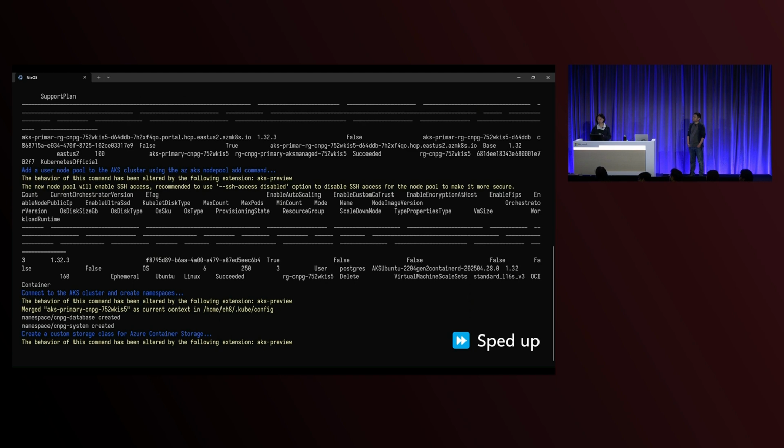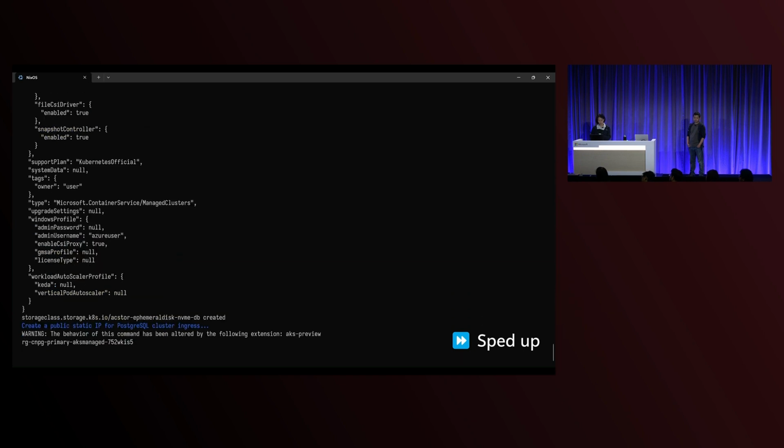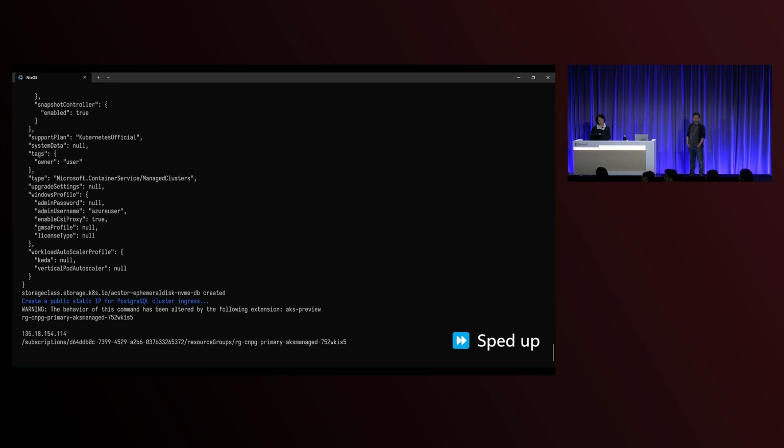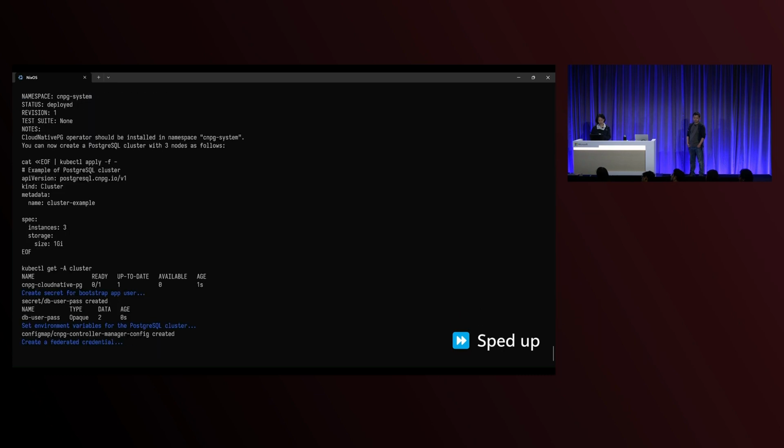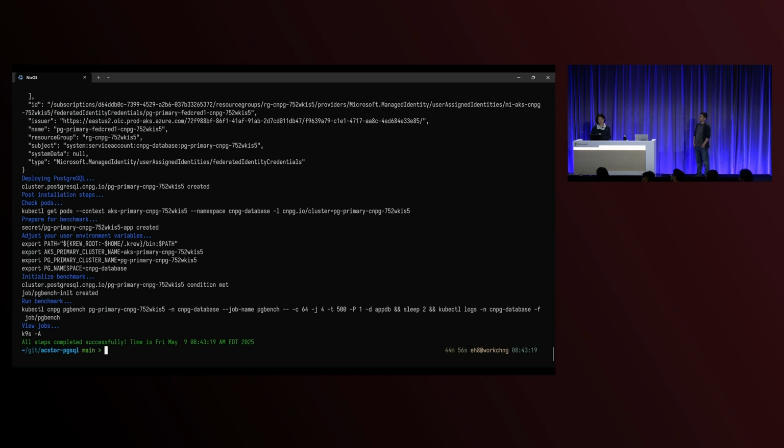So very similar to how you would create a storage class if you're using disks or files. As part of it, it will create the entire flow, and then start creating the IP addresses for the Postgres clusters. As you can see, it's now deploying the PostgreSQL clusters, and the last step of this entire script will be running a benchmark.